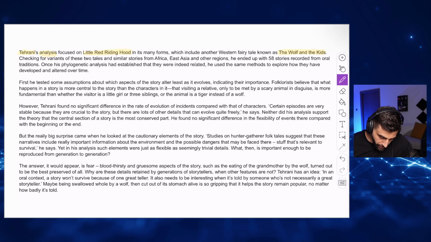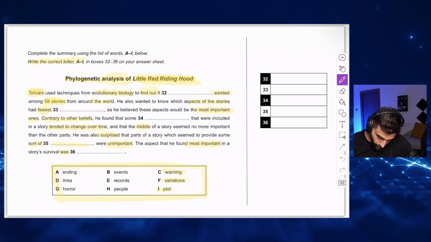Checking for variants of these two tales, two stories, and similar stories from Africa, East Asia, and other regions, he ended up with 58 stories. So Tehrani used techniques from biology to discover if something existed in the 58 stories. What was the thing that he discovered was inside the 58 stories?